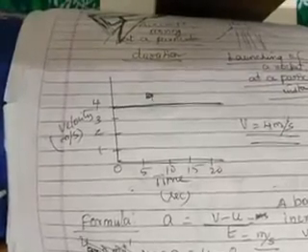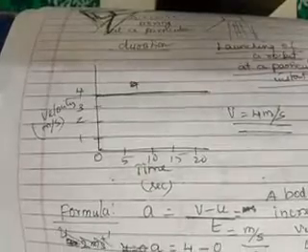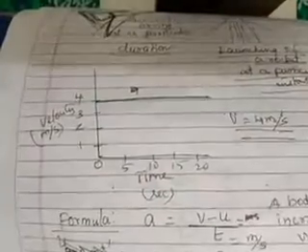Children, maybe it is not in the textbook, but sometimes they will ask you a question: differentiate between zero acceleration and uniform acceleration. So you have to understand clearly. Uniform acceleration says that the velocity changes uniformly with time. But in zero acceleration, the velocity does not change, but the time keeps on going. That is the difference. That's why I gave this example of rocket launching and aircraft.